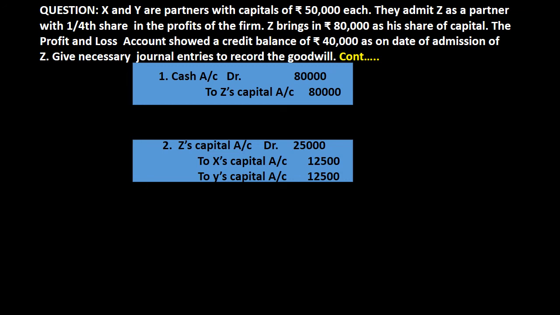But in this case, no ratio is given to us. Therefore, I am distributing that 25,000 amount of goodwill which was computed by us on previous slide equally, and out of which X will get 12,500 and Y will get 12,500. Therefore, entry is Z's capital account debit by rupees 25,000 to X's capital account and to Y's capital account by 12,500 each.